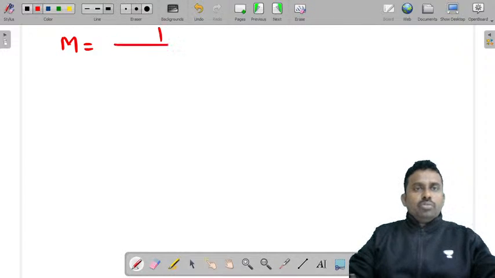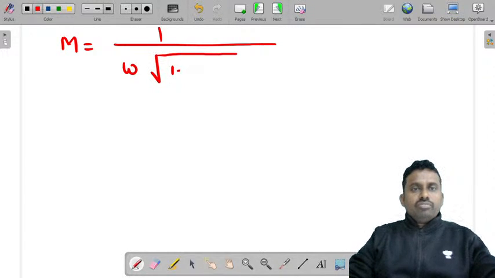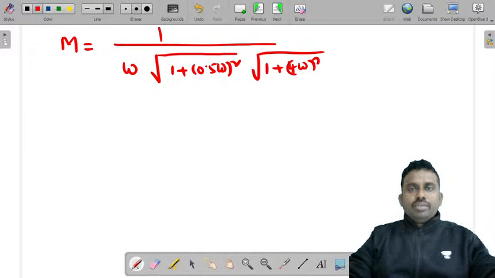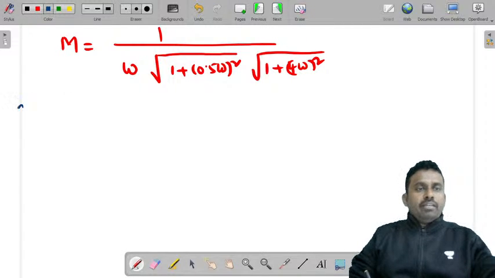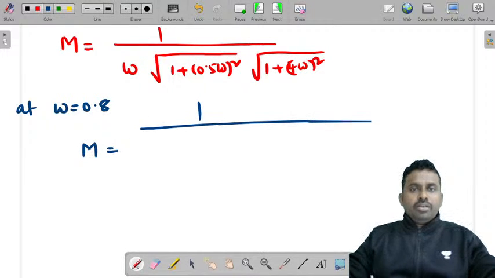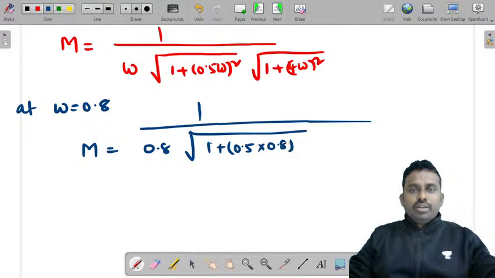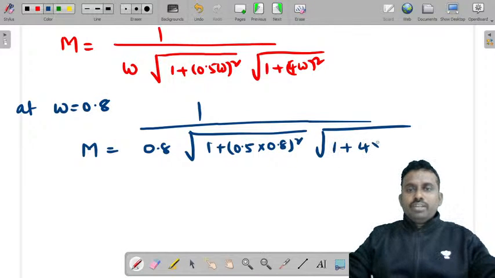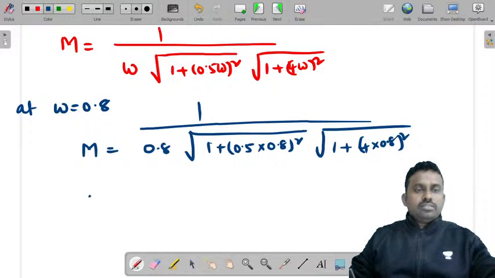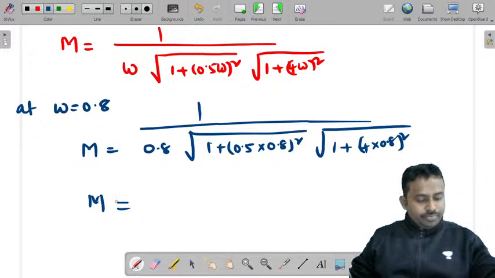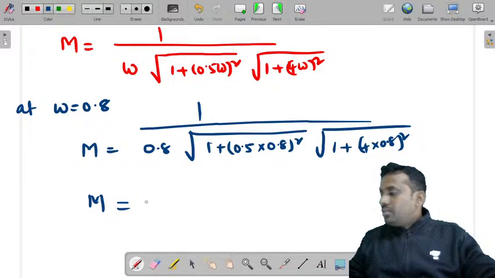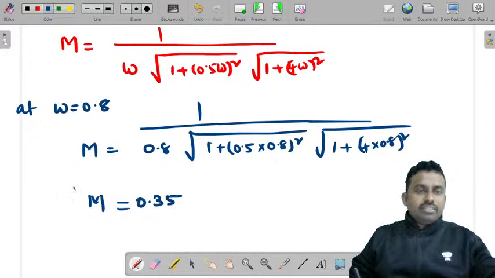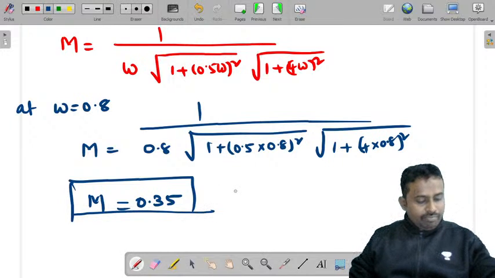So M is equal to, we know, 1 by omega under root of 1 plus (0.5 omega) whole square under root of 1 plus (4 omega) whole square. Now you need to substitute omega is equal to 0.8. So M is equal to 1 by 0.8 under root of 1 plus (0.5 into 0.8) whole square under root of 1 plus (4 into 0.8) whole square. What is the value of M? It is 0.346, you can take it as 0.35.